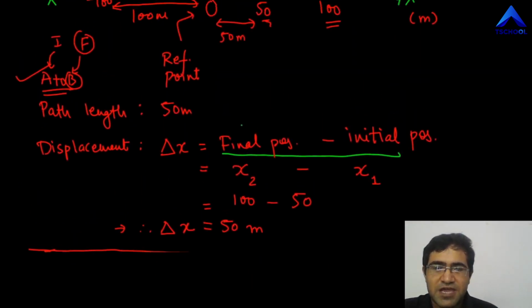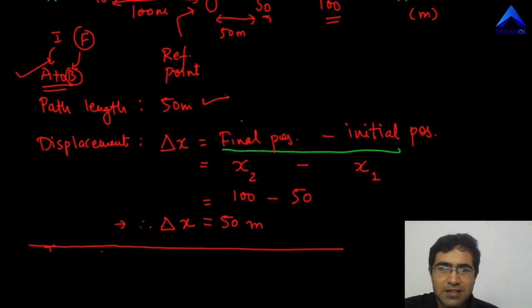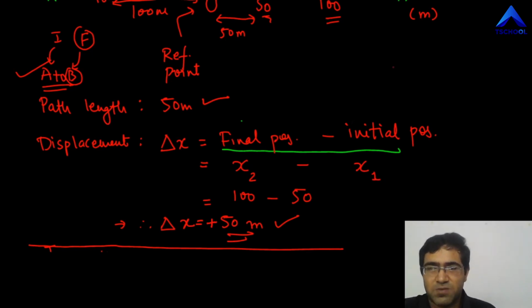But it could also be equal. Have a look here. In case of A to B, we had path length 50 meters, and we had displacement's magnitude also 50 meters. One thing I notice is that I didn't specifically write a plus sign, but I am sure you understand that whenever we don't write any sign, we consider it to be positive. For example, when someone writes 3, you're not going to ask, is it plus 3 or minus 3? It is obviously plus 3. Just like that, when we write 50 in displacement, it means the displacement is plus 50. Plus indicates the right hand side, as we have taken.